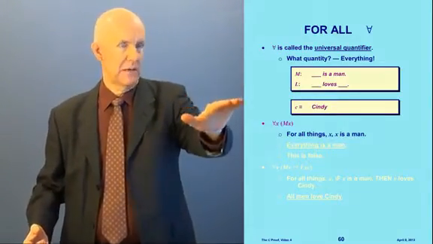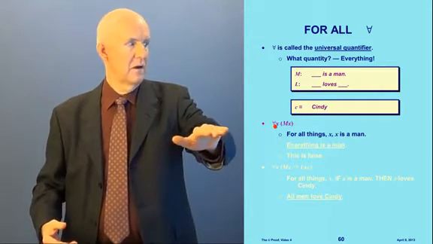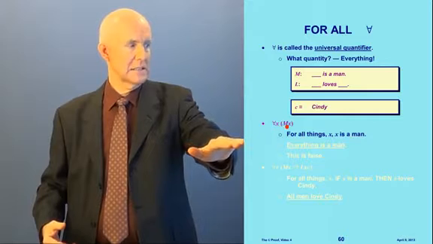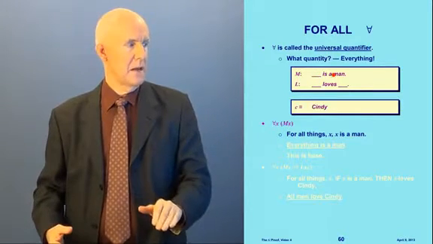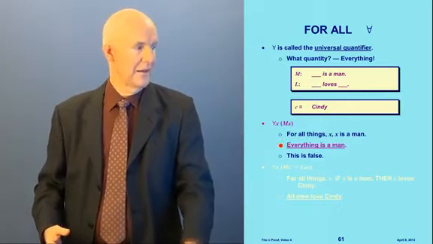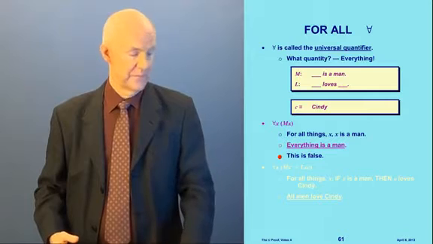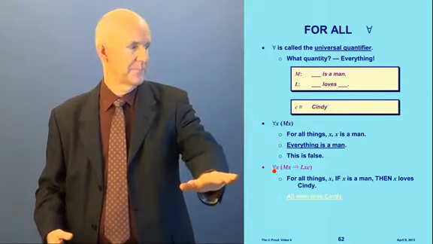Using the same predicates and C for Cindy, let's look at this sentence. This says, for all things X, X is a man. In other words, everything is a man. This is definitely false.